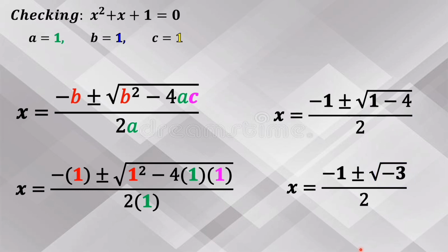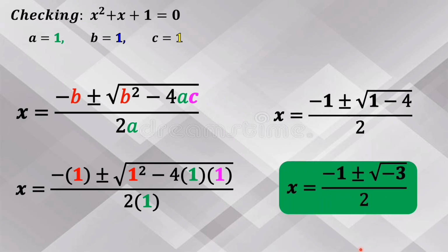Now, the roots of quadratic equation x squared plus x plus 1 equals 0 are negative 1, positive negative, square root of negative 3 all over 2. Kung mapapansin ninyo, negative yung nasa loob ng radical sign. Ibig sabihin nito, the roots of the quadratic equation x squared plus x plus 1 equals 0 are not real numbers.